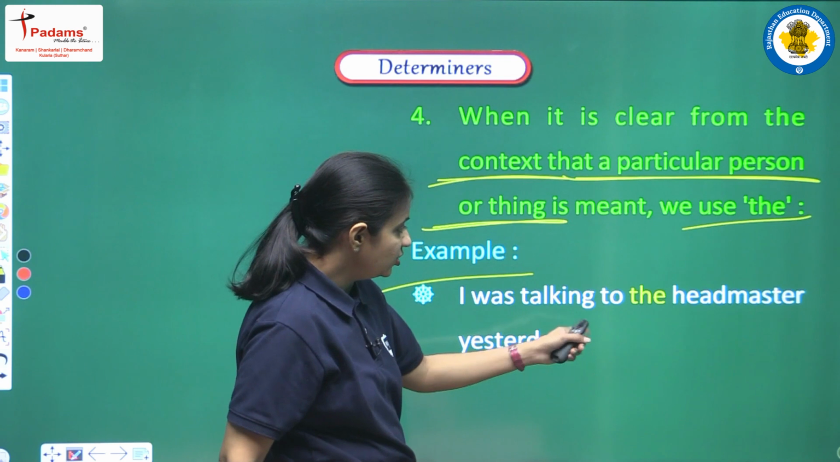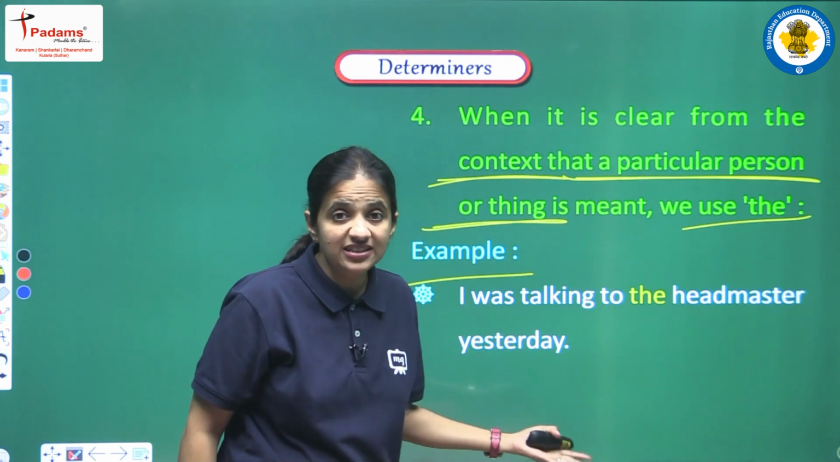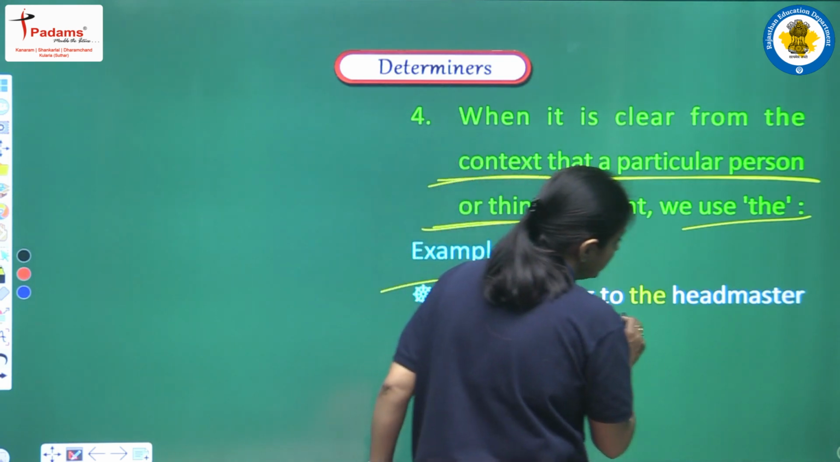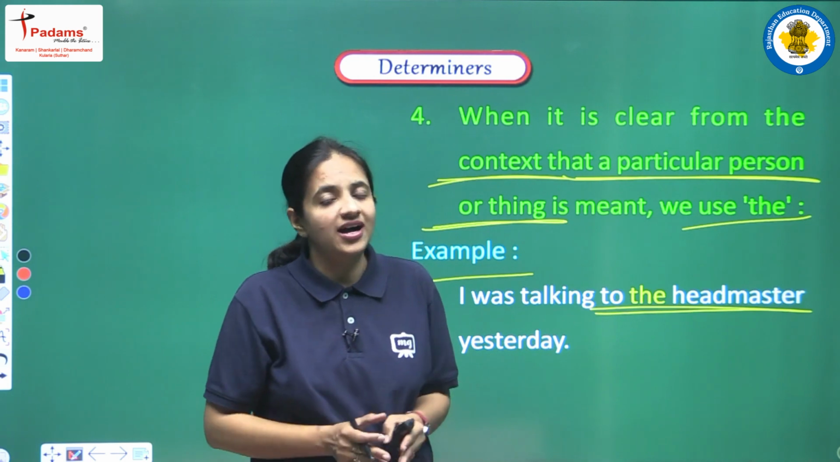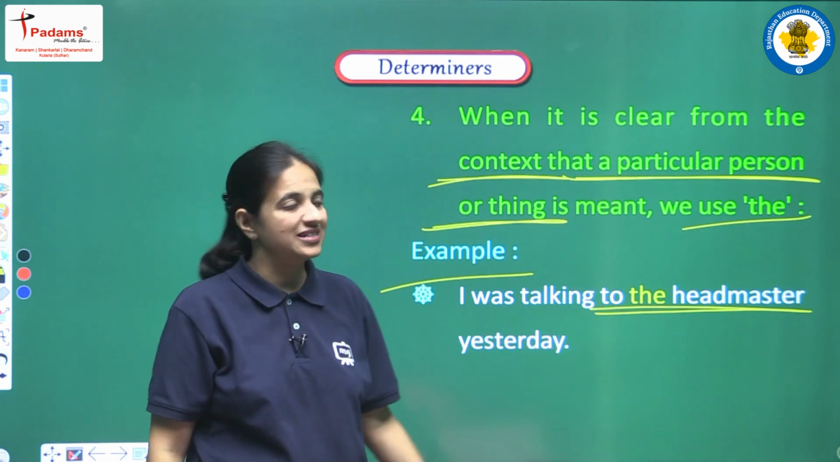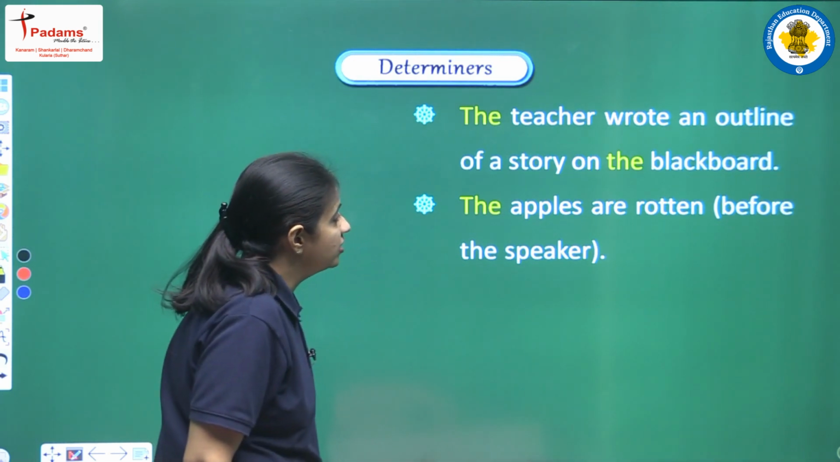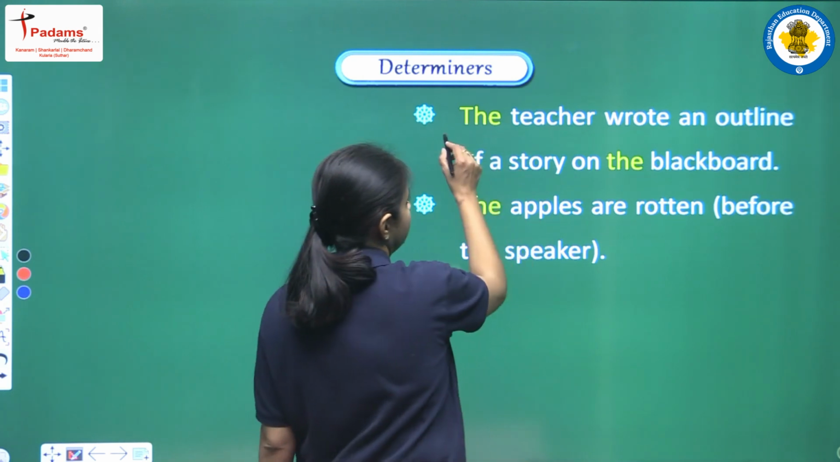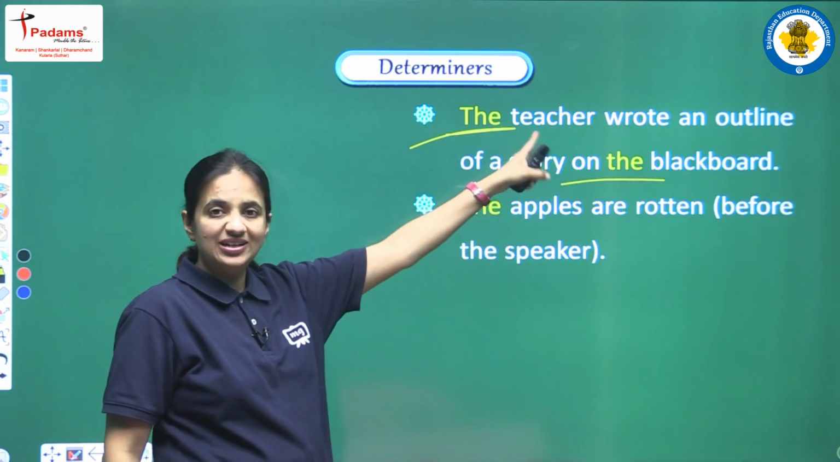I was talking to the headmaster yesterday. So here also we are mentioning that we are talking about this particular person, this particular headmaster of ours, and this is the reason we are having the article here before headmaster. The teacher wrote an outline of a story on the blackboard. Again we are having the article because we are talking about a particular person, particular thing.